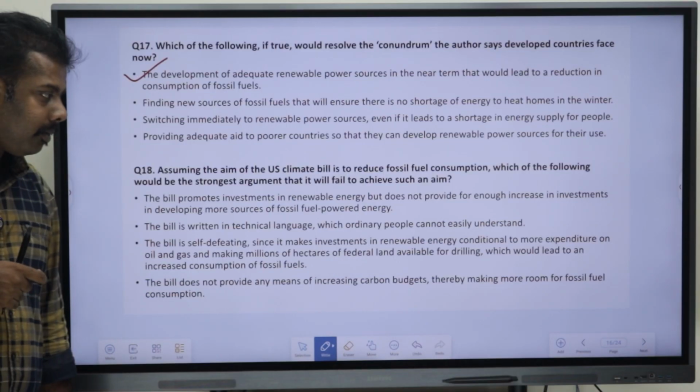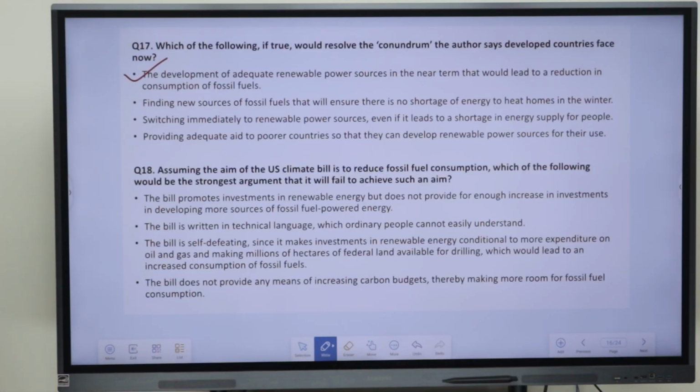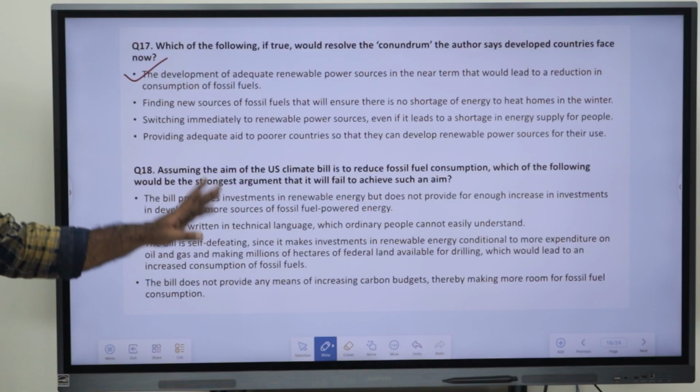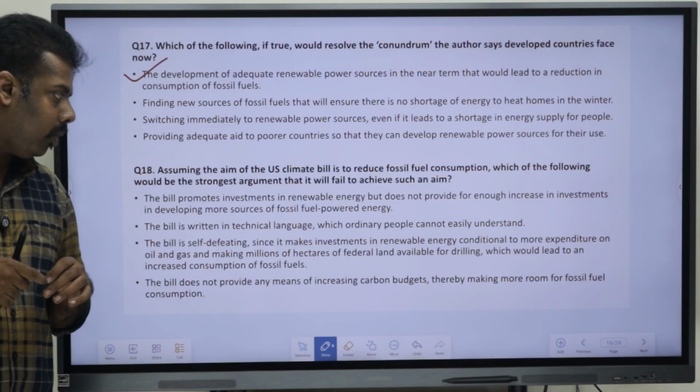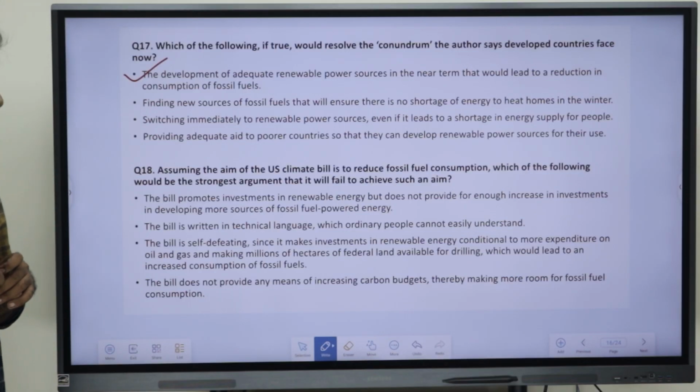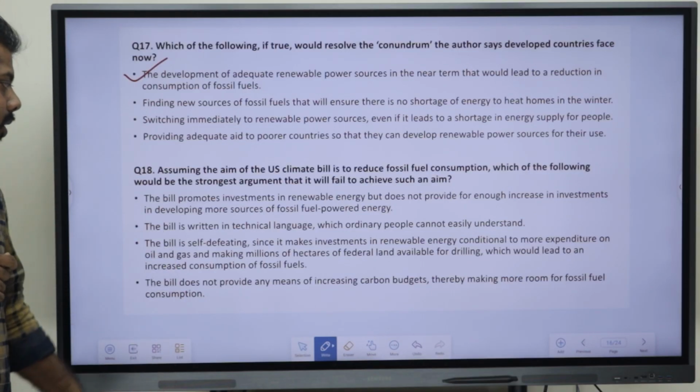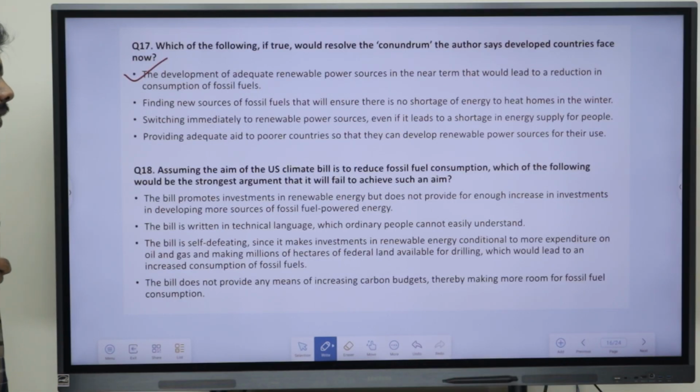If we are just seeing it, the first option says that the bill promotes investments in renewable energy, but does not provide for enough increase in investments in developing more sources of fossil fuel powered energy. The second option says the bill is written in technical language, so that is not a strong argument.